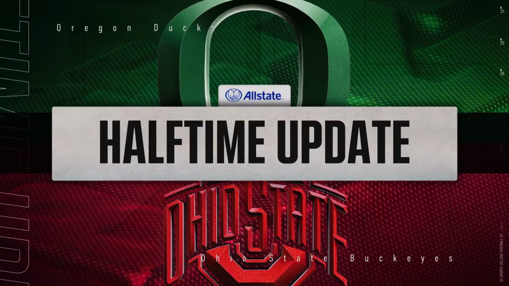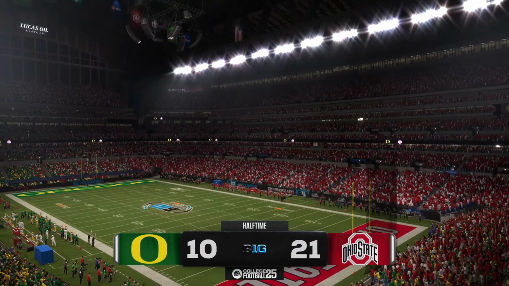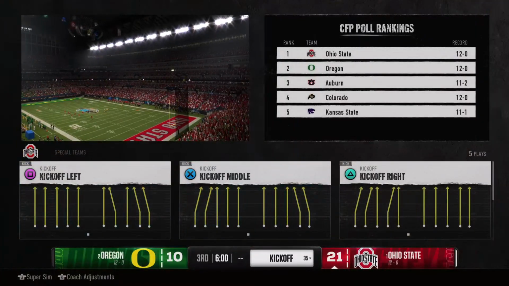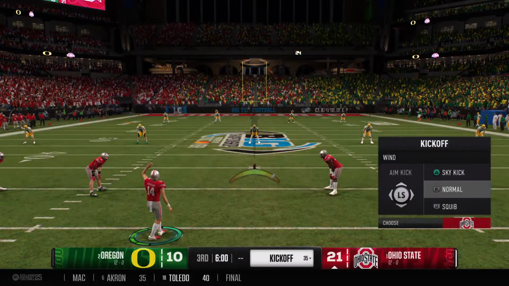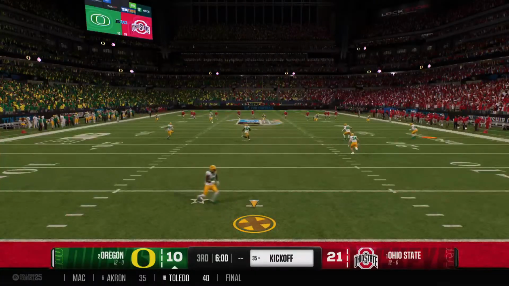Minutes going to wrap up the first half here. Let's kick it now to Kevin Connors with our halftime update. Thanks, Chris. 2 quarters down in the Big Ten Championship. A couple of incredibly worthy teams battling for their rightful place in the history of this great conference.